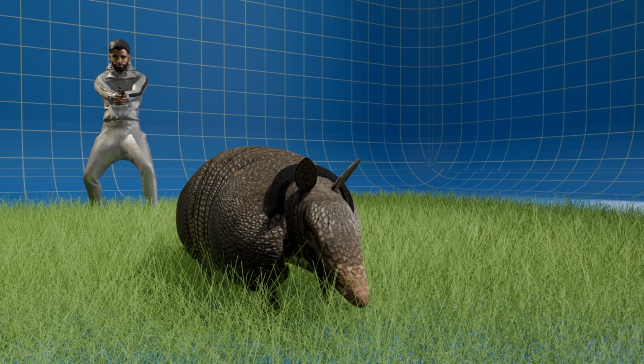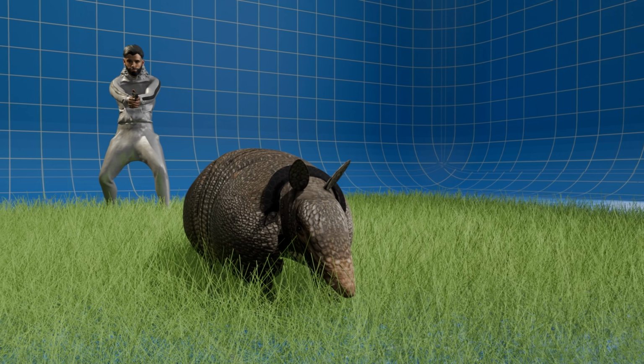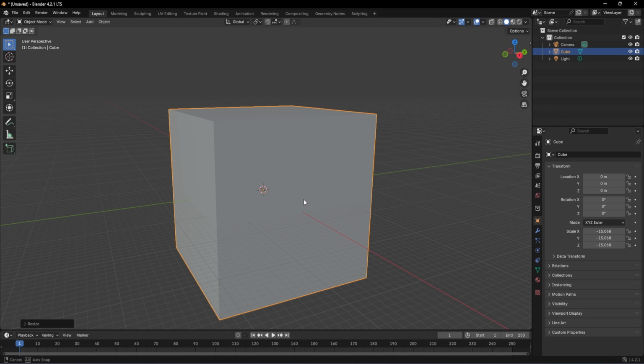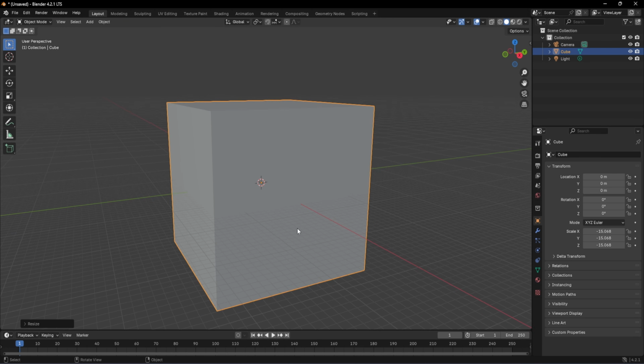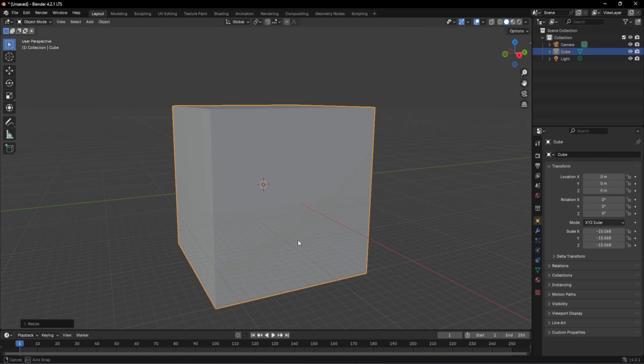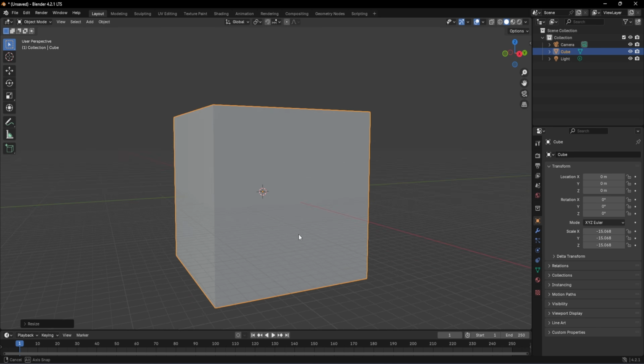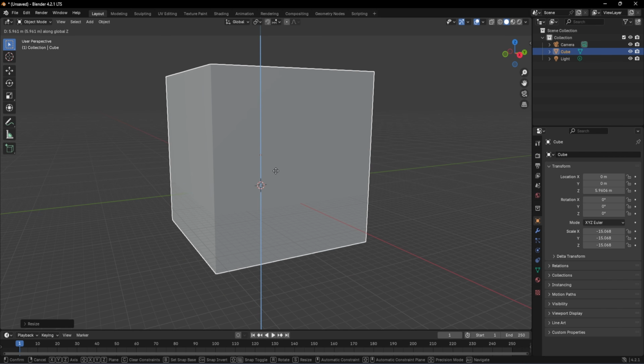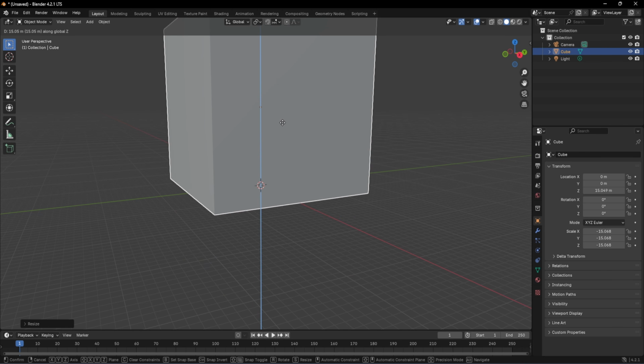For this video, the cube is going to act as a set, and later on we are going to add a grid texture. So it's better if you make our cube a little bit bigger. Now I need to move this cube to this area because right now the cube is half land, half underground. So let's bring it all the way up to the origin, and for that click on G to grab our cube, and after that hit Z so that we can only move the cube in the Z axis. Alright, now let's move it up to this horizon line.